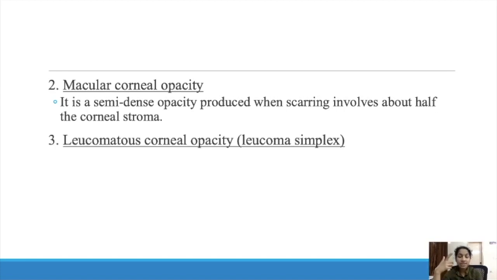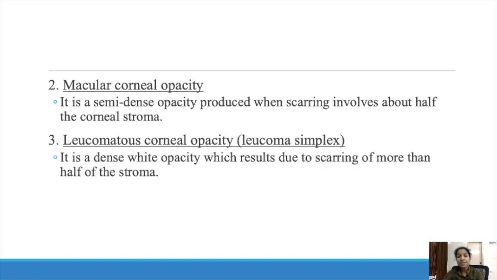And the next stage is leucomatous corneal opacity, leucoma simplex. It's a dense white opacity which results due to scarring of more than half of the stroma. Here the Bowman's membrane, superficial and middle stroma, and more than half of the stroma is affected. That is leucomatous.